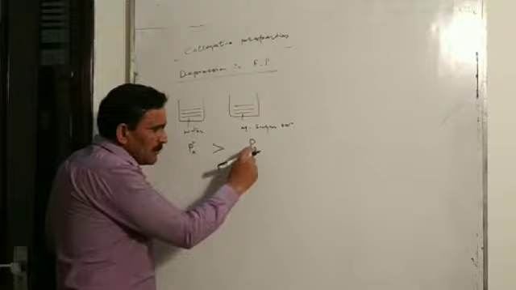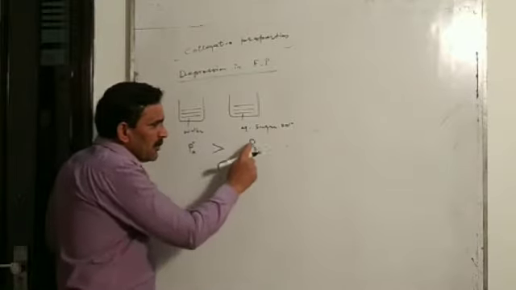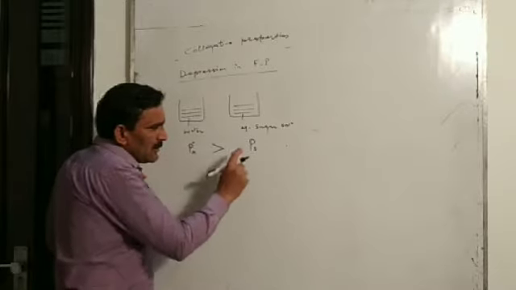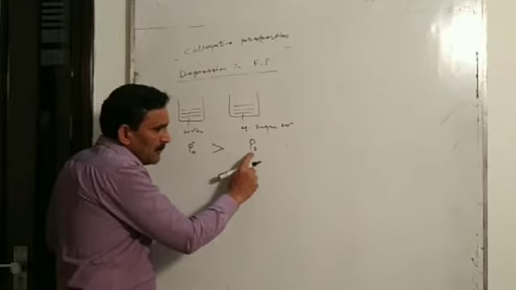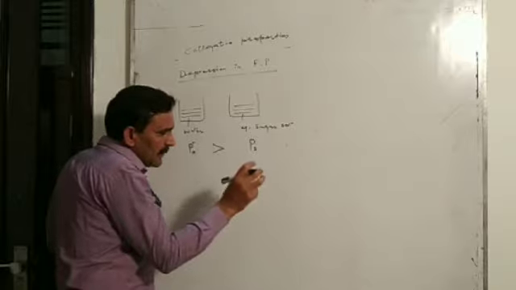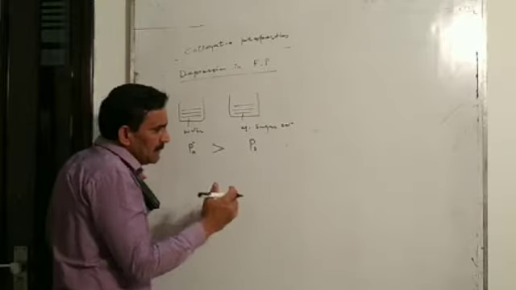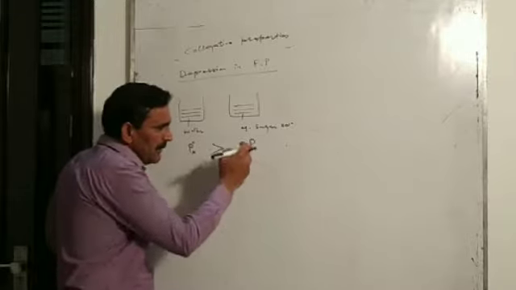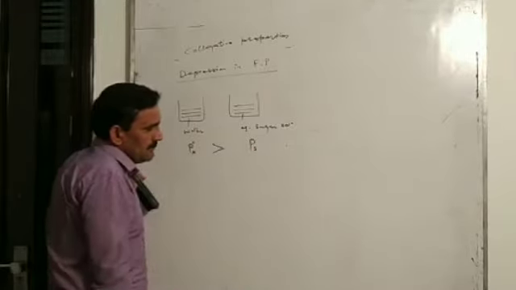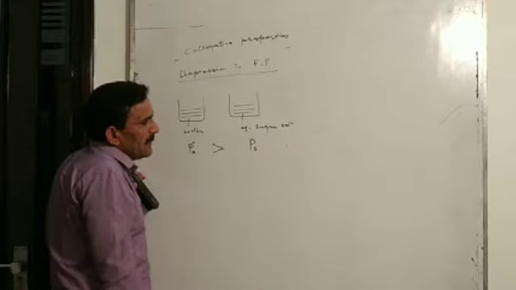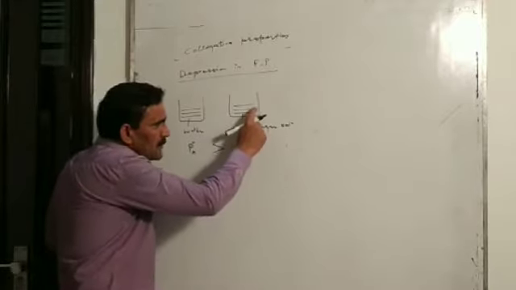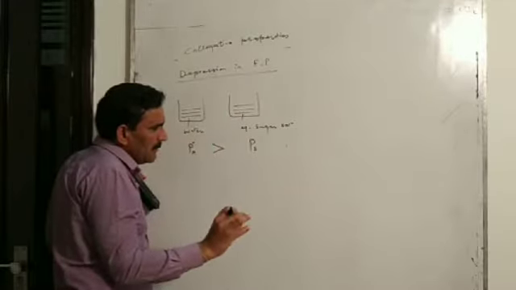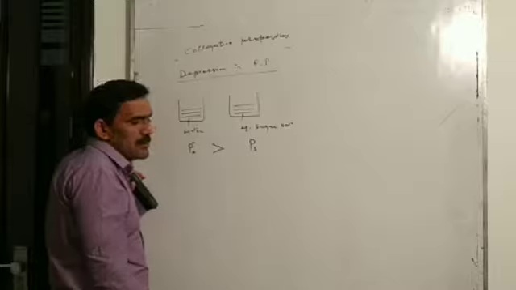But the vapor pressure of solution is less. That is, vapor pressure of solution containing non-volatile solute is less. So the vapor pressure of solution, that is liquid state of solution, becomes equal to vapor pressure of solid state of the solvent at some lower temperature. It means the freezing point of a solution containing non-volatile solute will be lower than the freezing point of pure solvent.